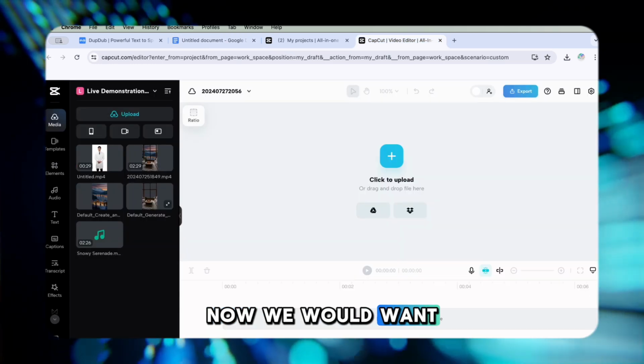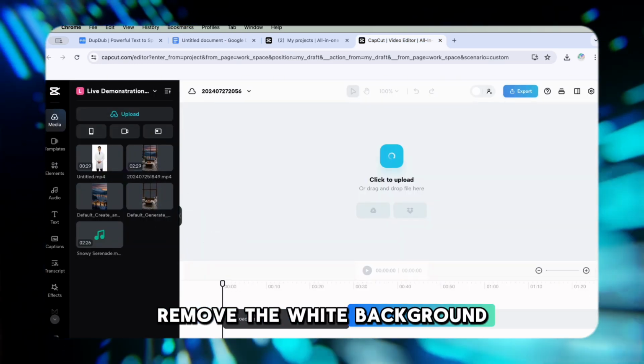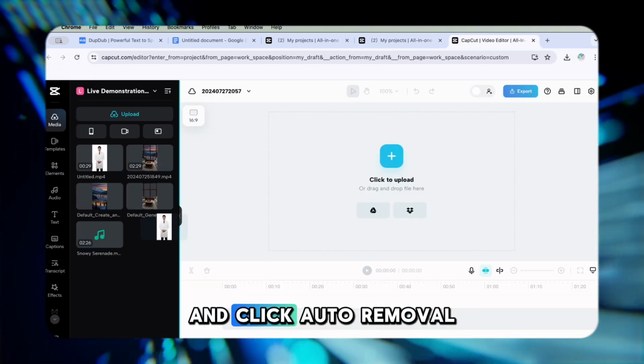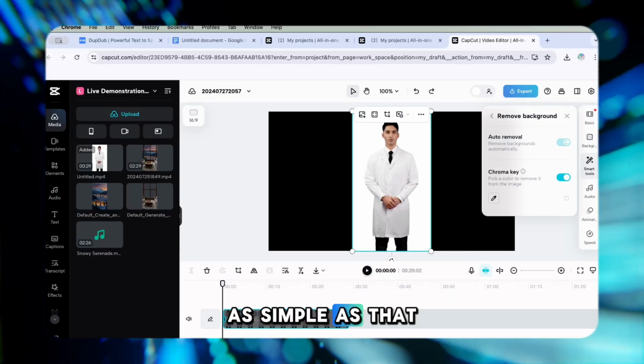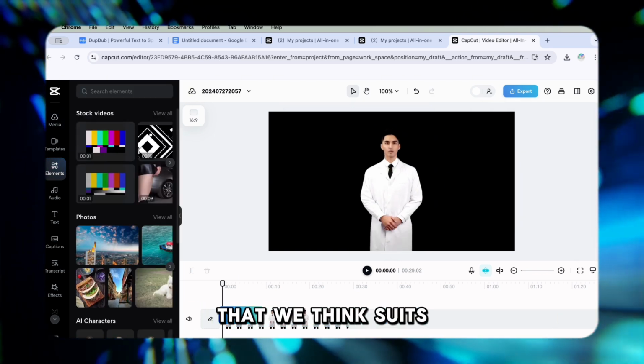Now, we would want our AI avatar to have a background, and we have to remove the white background that it has. To do that, we'll just have to click on Smart Tools and click Auto Removal. As simple as that.